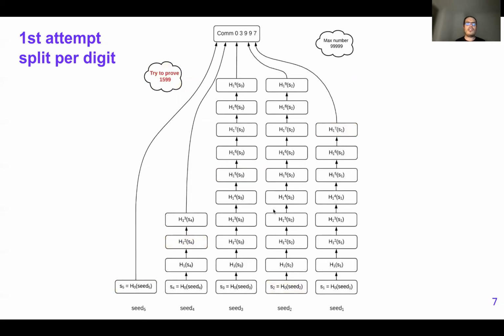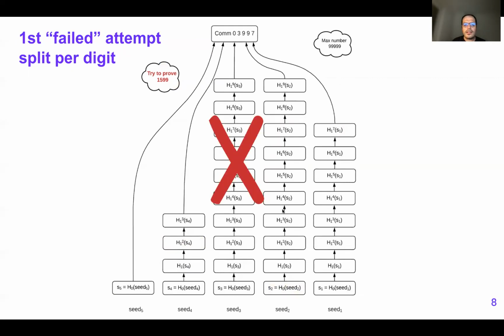However, as you will see, this is not a full solution. The reason is that if the number was different, like 03997 here, we would have some difficulties proving numbers which end in 8 or 9. As you can see here, you cannot prove 1599 because the last chain is not enough to actually encode 8 or 9. It's very short here. So this attempt actually cannot work, and we had to go to something else.